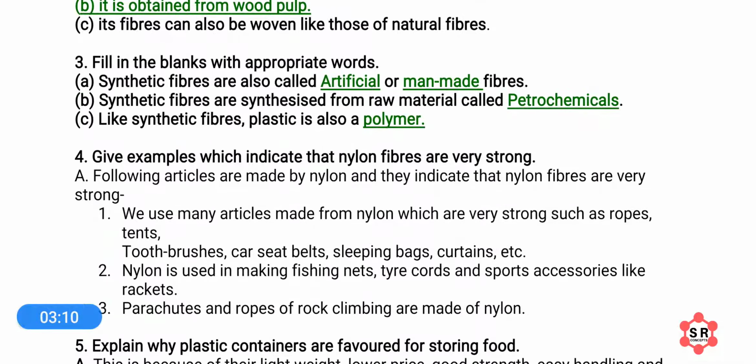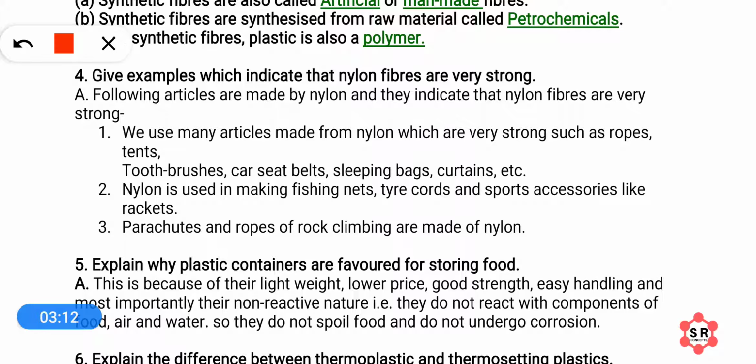Next, give some examples which indicate that nylon fibers are very strong. We know that many articles are made of nylon, and these articles are very strong. So this is why these articles show that nylon fibers are very strong.